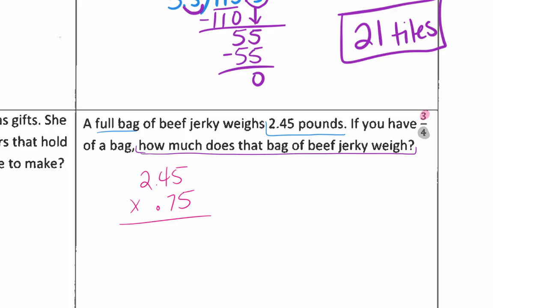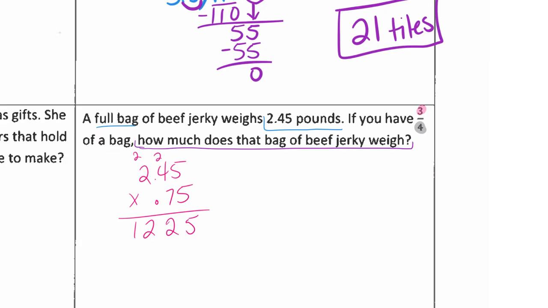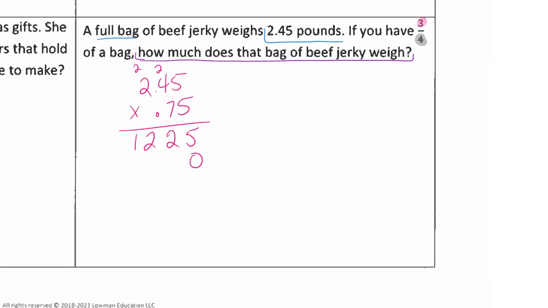All right, 5 times 5, 25. 2, 22, 12. And double check my math to make sure I'm good. 5, 1, 17. Am I good? Yeah. Oh yeah, I got that.